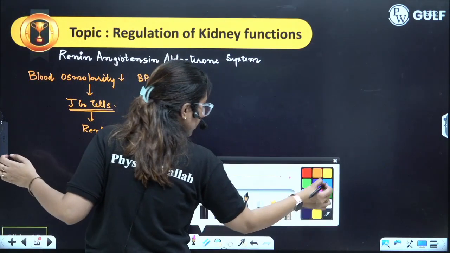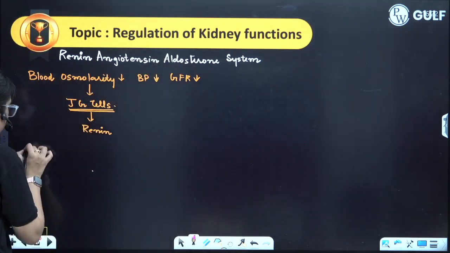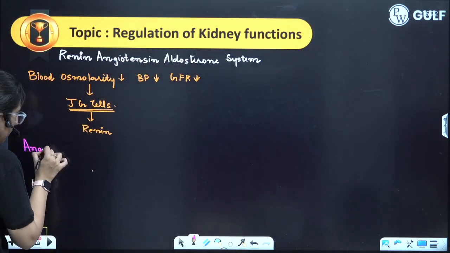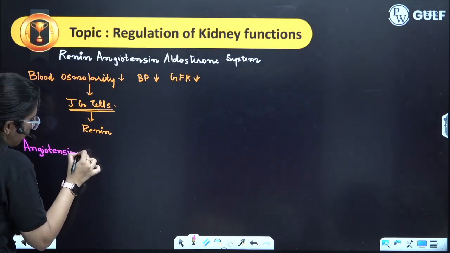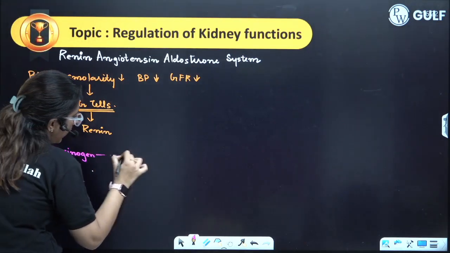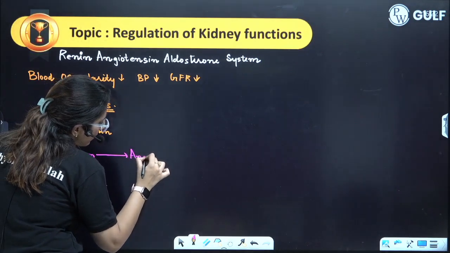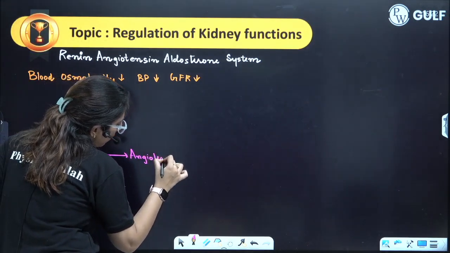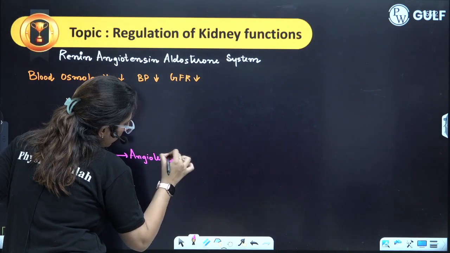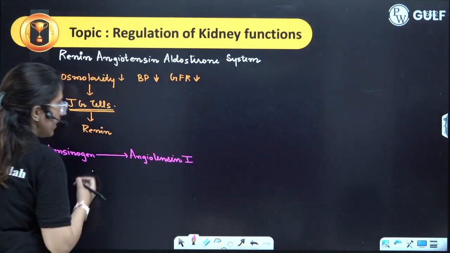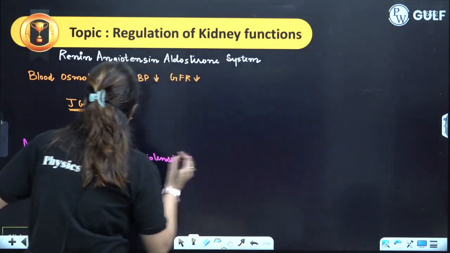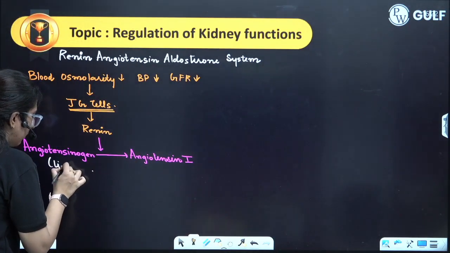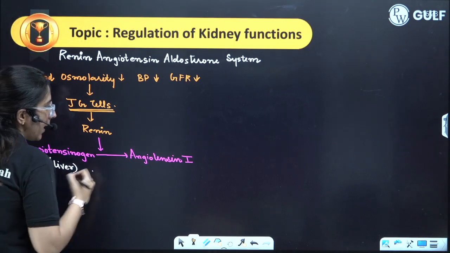Now this renin will be responsible for the conversion of angiotensinogen, which is coming from the liver, into angiotensin 1.